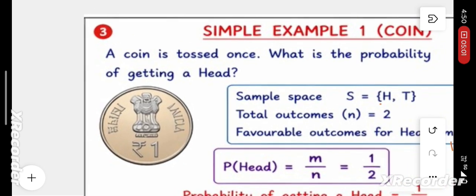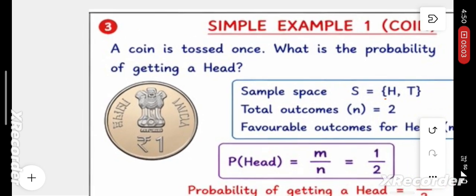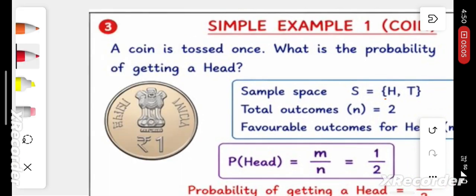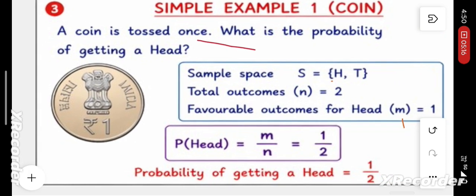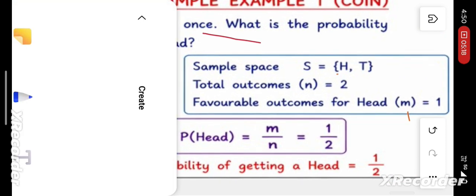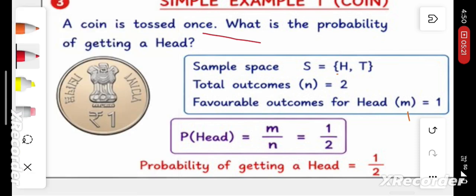So let us see some examples. Example 1. A coin is tossed once. What is the probability of getting a head? First find all possible outcomes. When we toss a coin, all possible outcomes are whether we will get a head or a tail. The sample space is H, T.